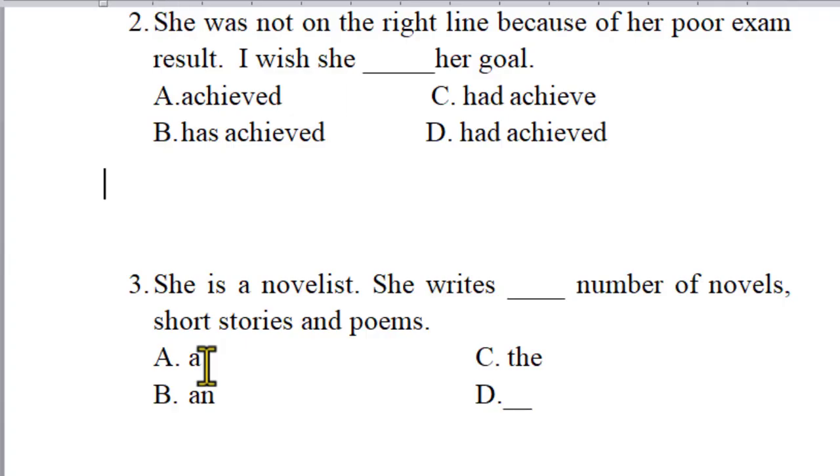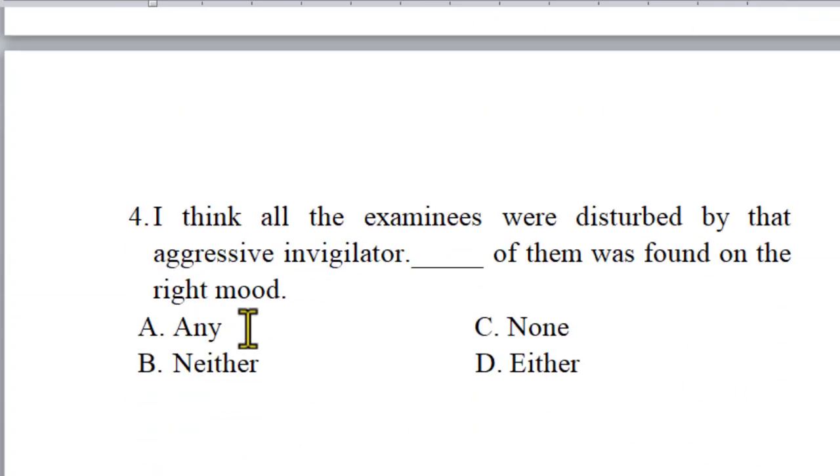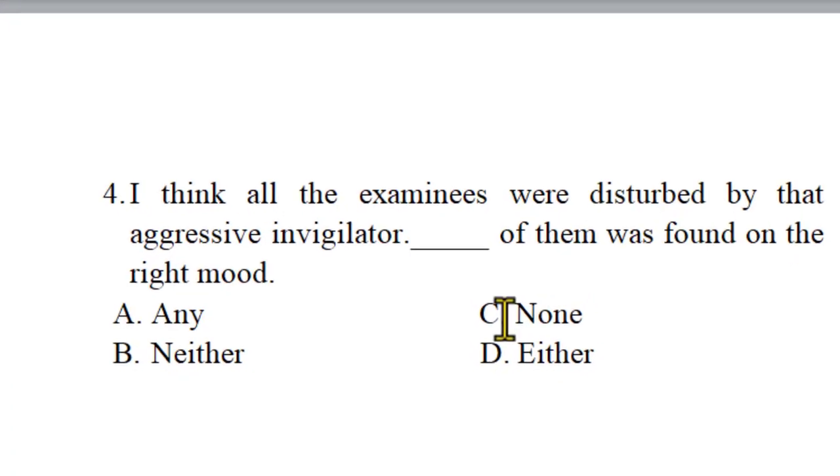The other question here: I think all the examiners were disturbed by that aggressive invigilator. Please stop. Blank of them was found in the right mood. Any, neither, none, either. Let's classify here. Any, none, all: you use these words if you talk about something or a person more than two, beginning from 3 until the infinite number. You can use all, any, and none.